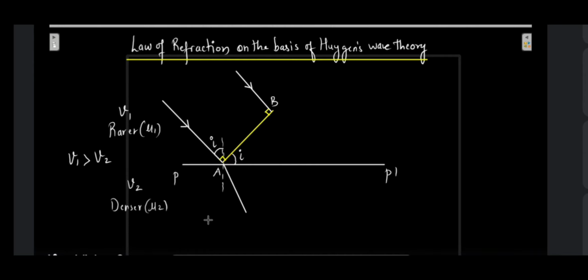Now the point to be noted is the speed of this ray is going to become lesser, because the ray has entered a denser medium. If it was coming at a higher speed over here, now the speed is going to reduce as it enters the denser medium, and the angle of refraction will be lesser than the angle of incidence. So this is going to be your angle of refraction.